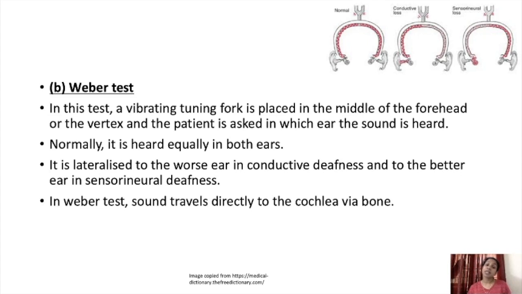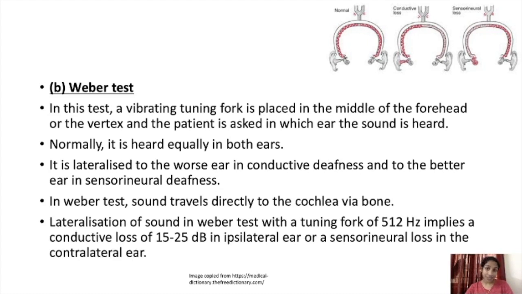In Weber test, sound travels directly to the cochlea via bone. So Weber's test is a bone conduction method, right? There is no air conduction, so it is traveling directly to the cochlea via bone. Lateralization of sound in Weber's test with a tuning fork of 512 Hz implies a conductive loss of 15 to 25 decibel in the ipsilateral ear or a sensory neural loss in the contralateral ear.